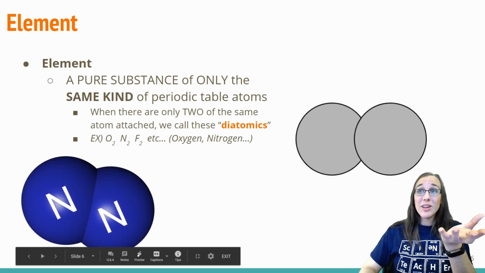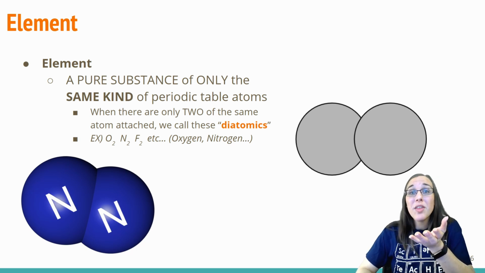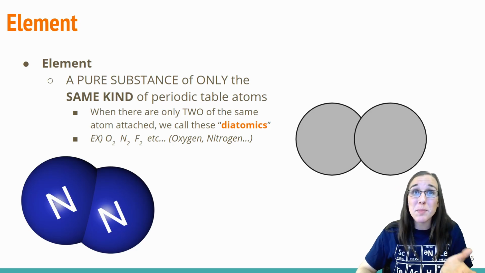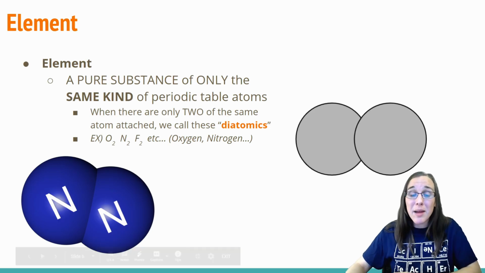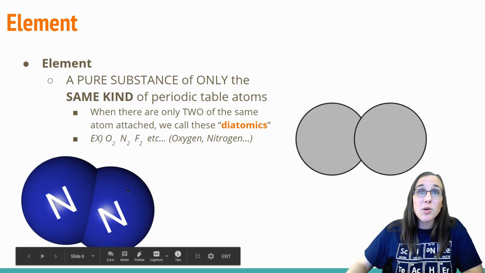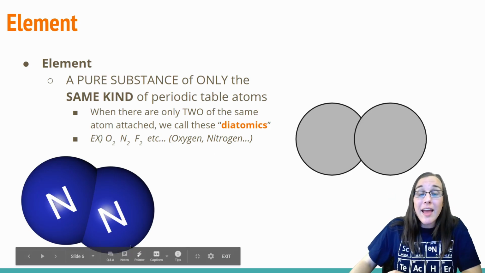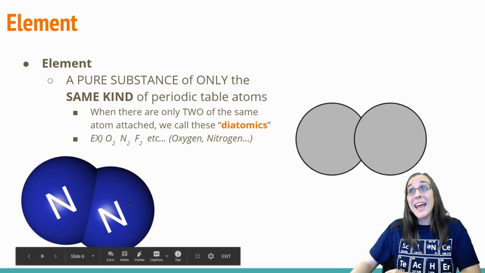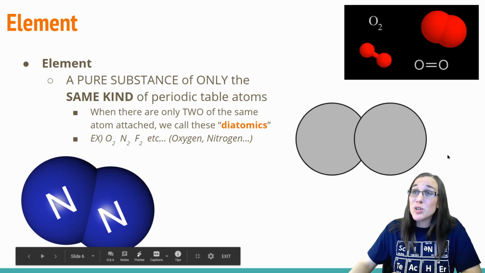So again, if we're looking at nitrogen as our example here, that nitrogen is paired with itself. Again, nitrogen can pair with other atoms. It doesn't have to just pair with itself, but when it is paired with itself, we call it diatomic. We would never just see, so imagine that this N is gone right there, one singular N by itself. If it were by itself, there would be another N that comes and attaches to it to save the day and make it diatomic.